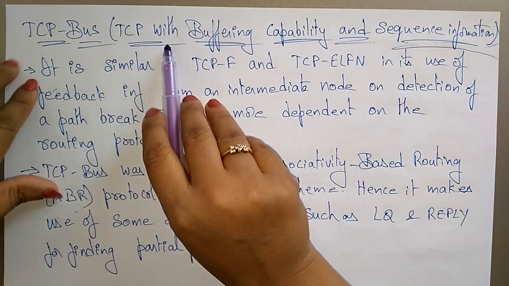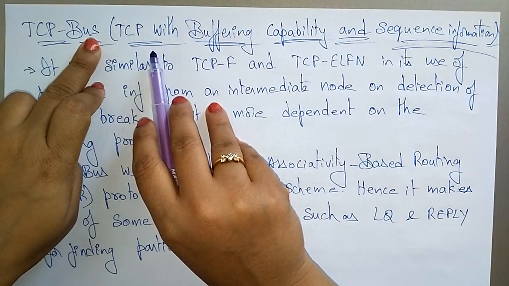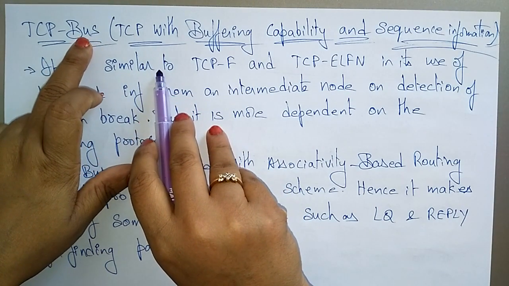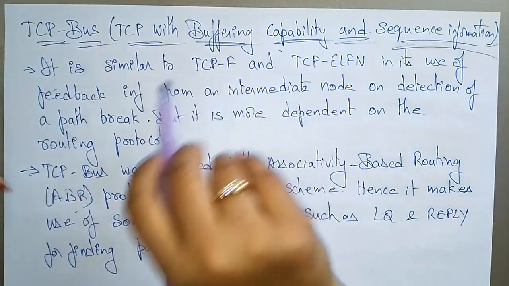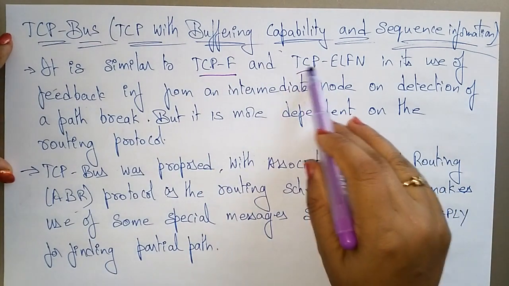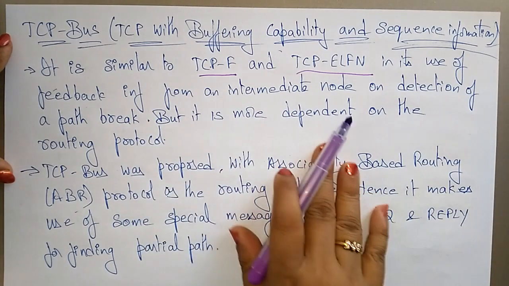TCP-BuS means TCP with buffering capability and sequence information. BuS means buffering capability and sequence information. So it is similar to TCP-F and TCP-ELFN. TCP-F is a feedback approach, ELFN is an explicit link failure notification. So it is similar to these two protocols.